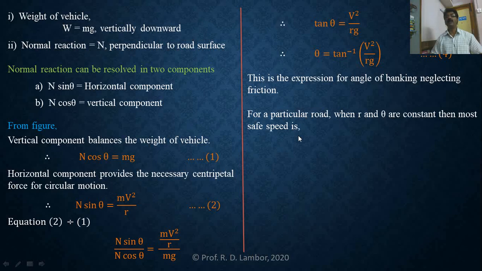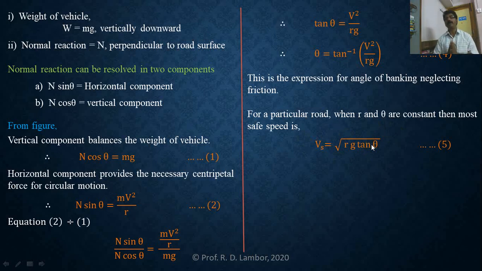And that expression you can find from equation 3. In equation 3, v square equal to rg tan theta. You can write like this. And if you take the square root on both sides, you will get v_s equal to under root rg tan theta. What is the s suffix here? This is the most safe speed of the vehicle which can be driven along a banked road whose radius is r and angle of banking is theta. So this equation is most important for us.